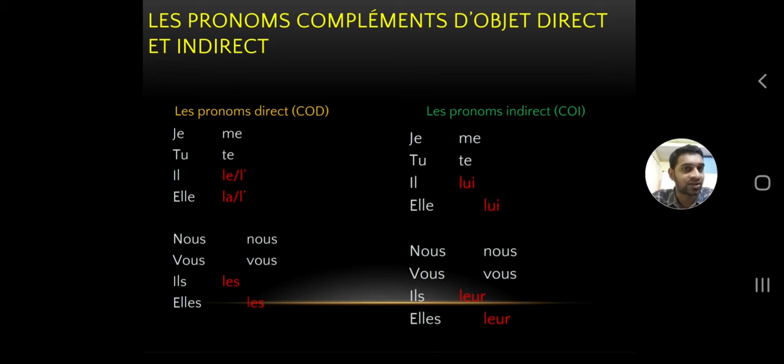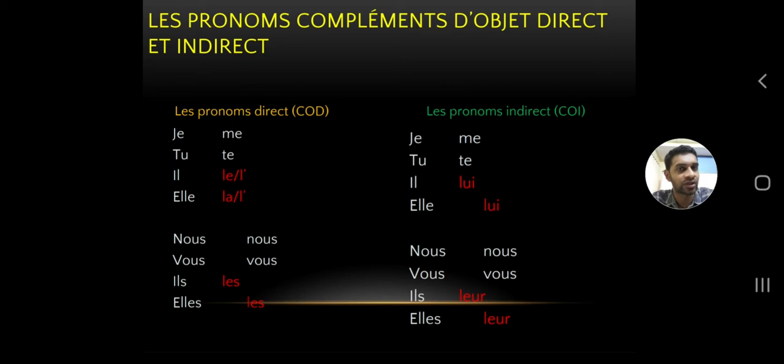And on the right side you can see me, te, lui, nous, vous, leur. Okay, so these are the indirect pronouns. For the first person and second person, singular or plural, the pronouns are the same. The pronouns are the same in direct pronouns as well as indirect pronouns. We use the same pronouns, same spelling, same pronunciation. That's it. Just for the third person it will be a bit different.